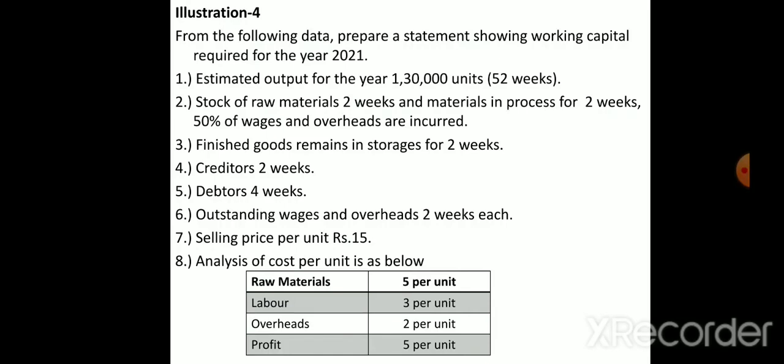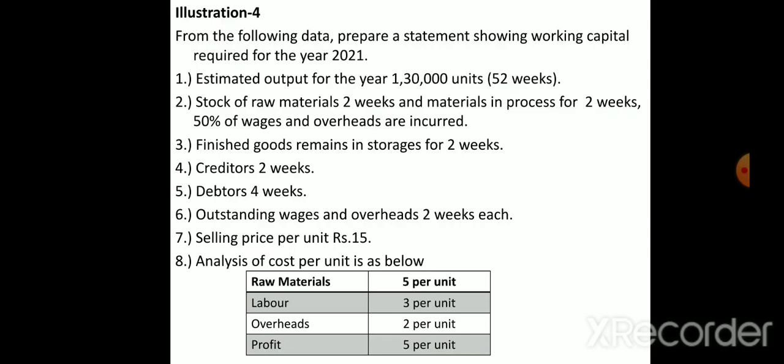And material in process is 2 weeks. Work in progress means that by using that raw material we start producing the product, and it will take 2 weeks, and 50% of wages and overheads are incurred. Means we have utilized only 50% of wages and overheads, we have not calculated them completely.